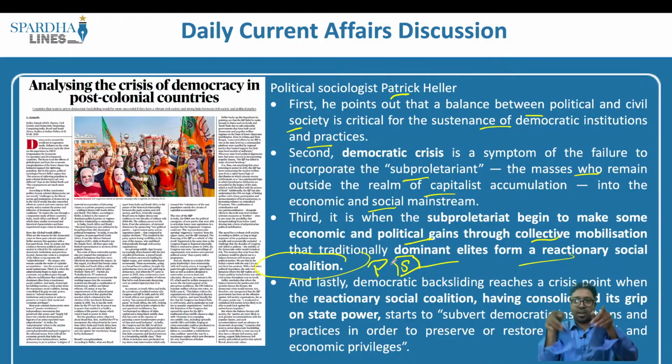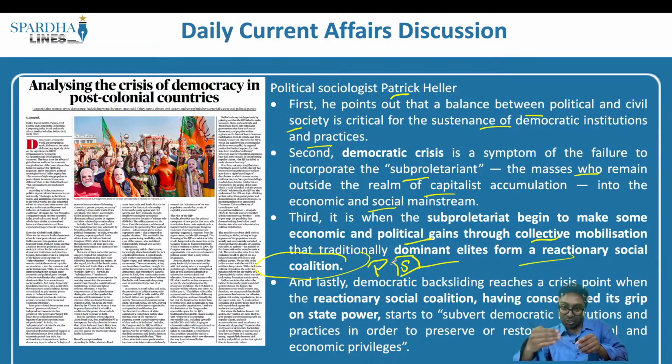So the sub-proletariat galvanize the people, ensure that there is mobilization of the crowd, so that all these collective individuals, the rural masses, the unemployed youth, all of them come together, they mobilize together, their numbers start increasing, and once this number starts increasing and consolidating, they together become one unit, and this unit will want to create their own political party, or their own voluntary groups, or their own pressure groups as well.